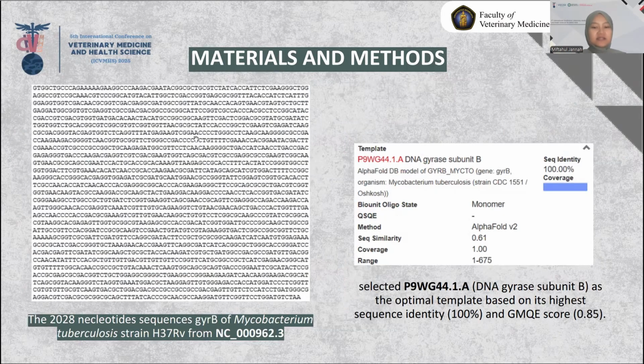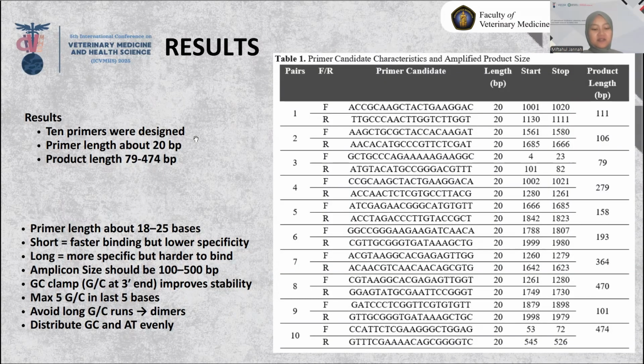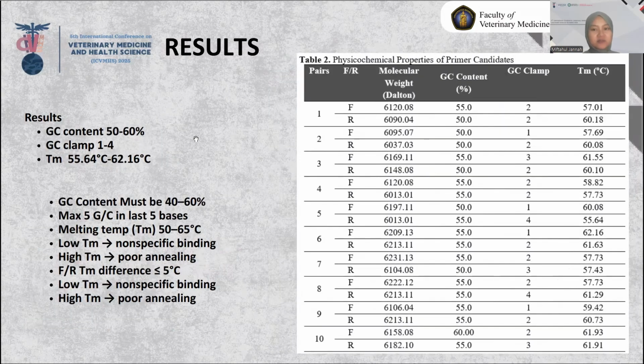And this is the nucleotides and the template that are used in this method. For the results of the study, 10 primer pairs, each 20 base pairs, were successfully designed targeting the gyrB gene of MTBC. The GC content ranged from 50% to 60% and the melting temperature between 50 and 62 degrees. Among them, 4 primer pairs were selected as optimal due to their balance of characteristics, amplified product size, and physicochemical properties.